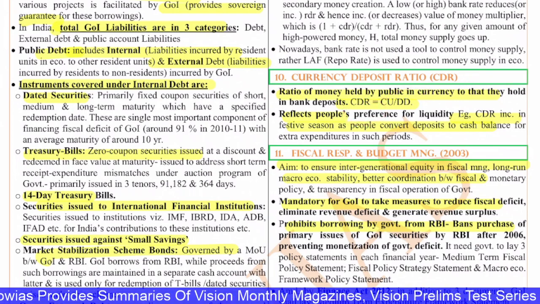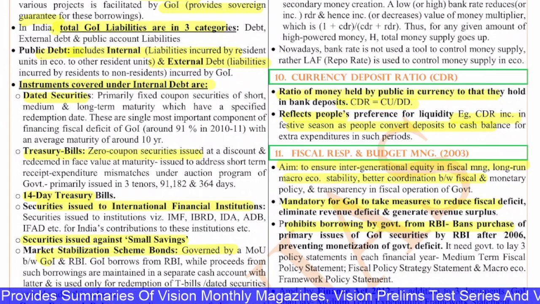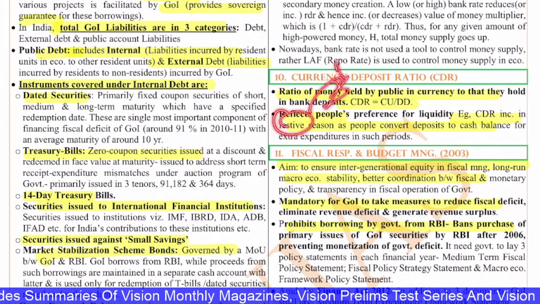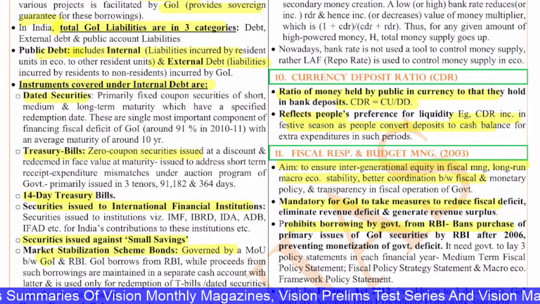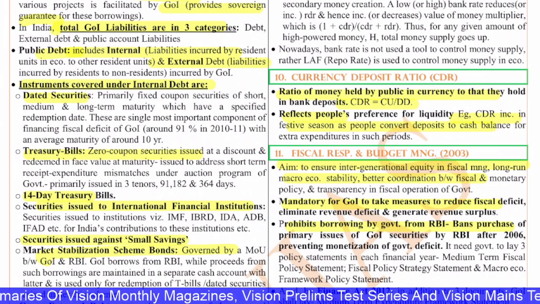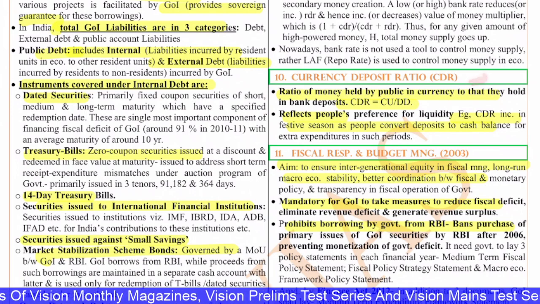Example, if the currency deposit ratio increases, then that means the people are spending more, because if you see generally in the festive season, people tend to spend more. People tend to spend more as people convert these deposits to the cash balance for extra expenditures like the goods, small goods and all. That is the idea that we will get with this CDR, currency deposit ratio.